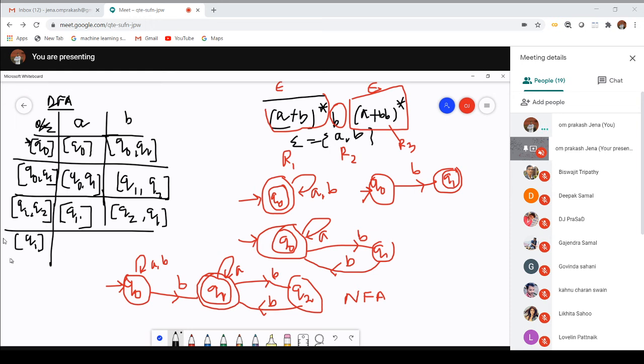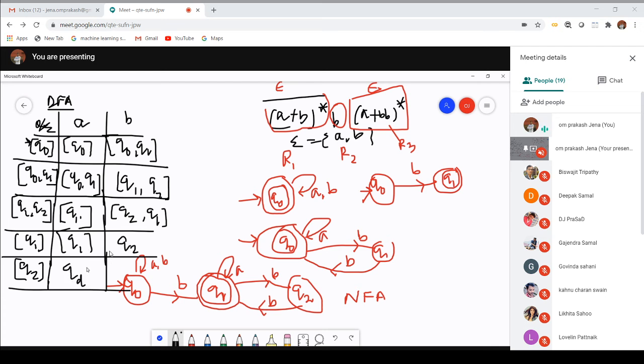On Q1, which symbol do I have to pass? A. So on Q1 A, it will move to Q1. Good. On Q1, I have to pass B. It will move to Q2. Now Q2 is newly generated. On Q2 I have to pass A. There is no move, so it will move to a dummy state.